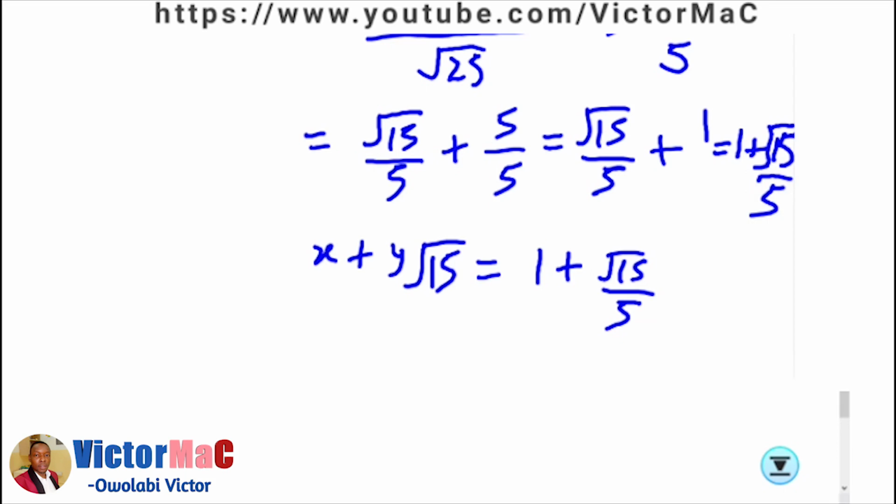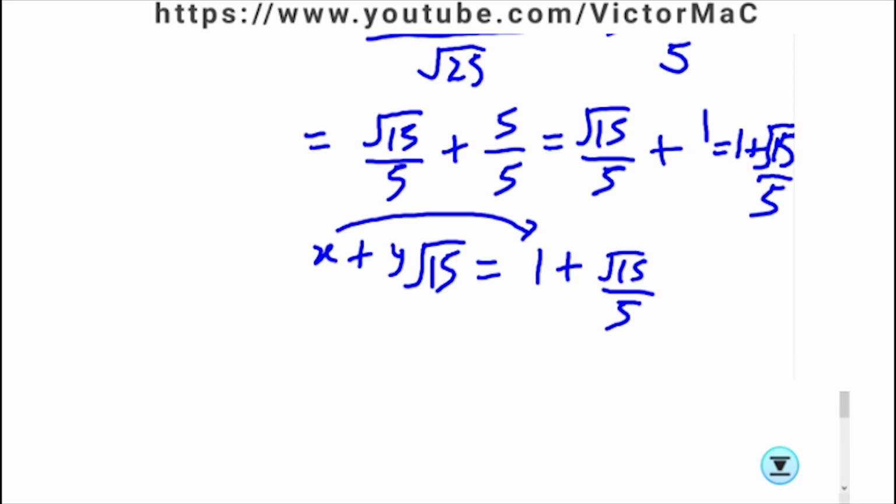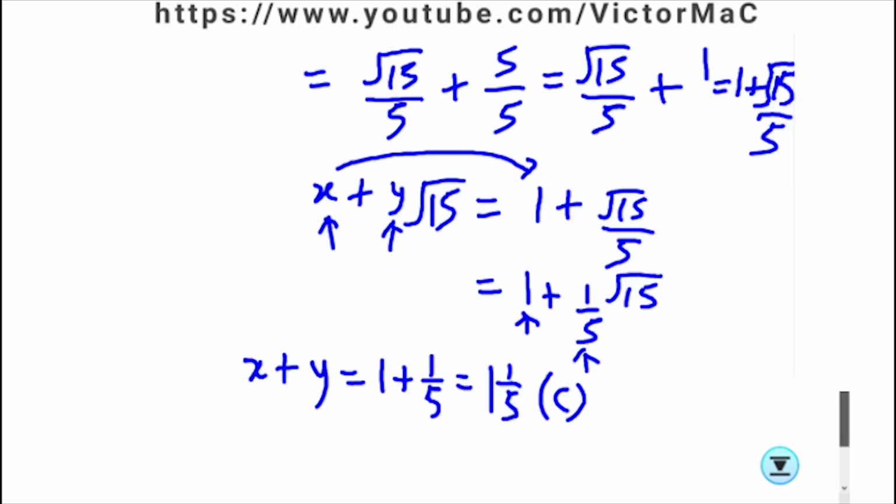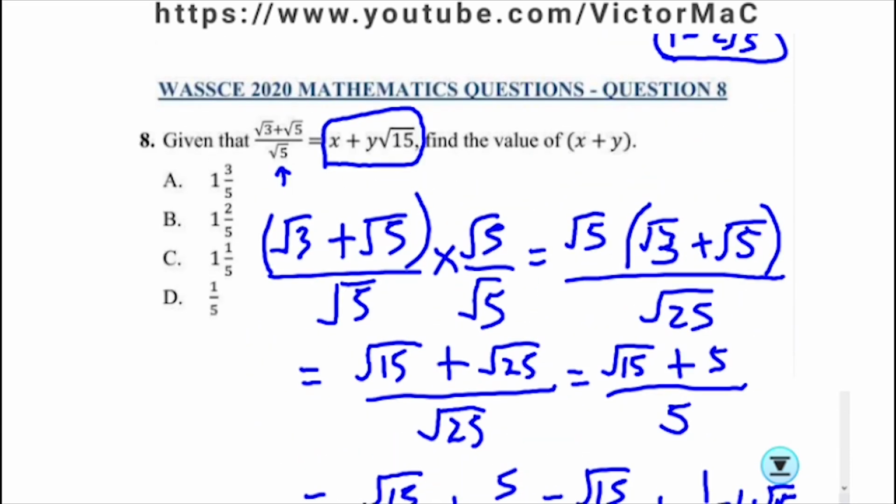So x is 1, and then y is 1 over 5. And we're to find x plus y. X is 1, y is 1 over 5, so when we add up, we get 1 and 1 over 5, which is option C. Option C.